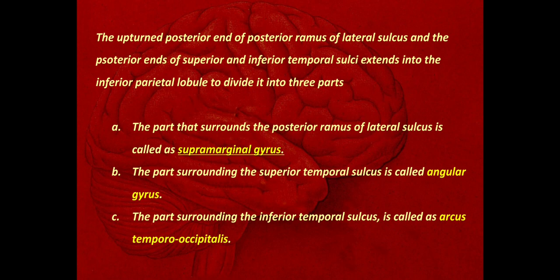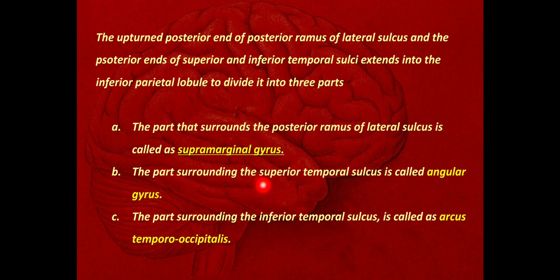See that all these three sulci, which are running parallel, the posterior ramus of the lateral sulcus and the superior and inferior temporal sulci, have their posterior ends surrounded by arc-like gyri. The part that surrounds the posterior ramus of the lateral sulcus is called the supramarginal gyrus.